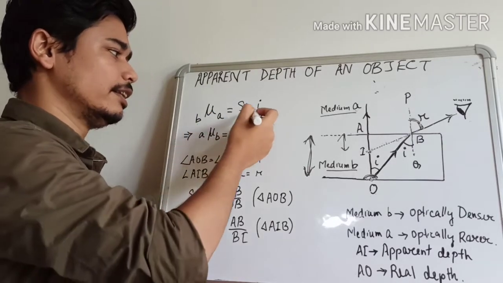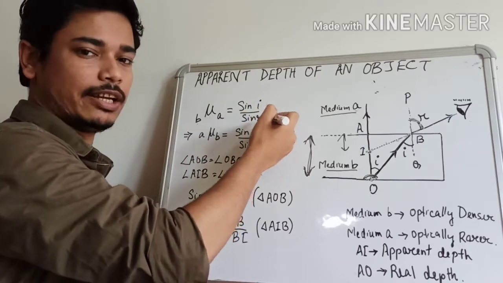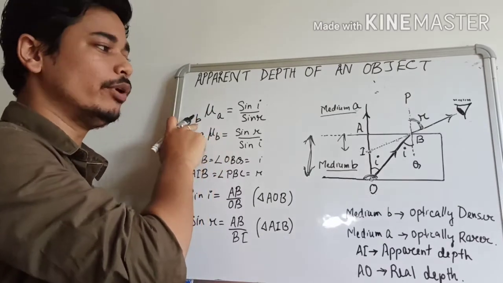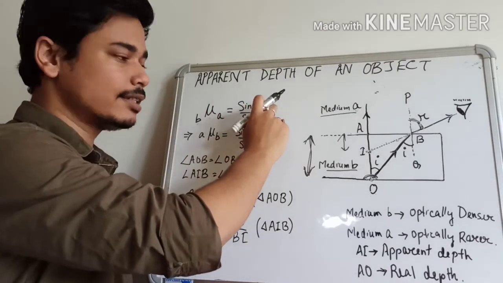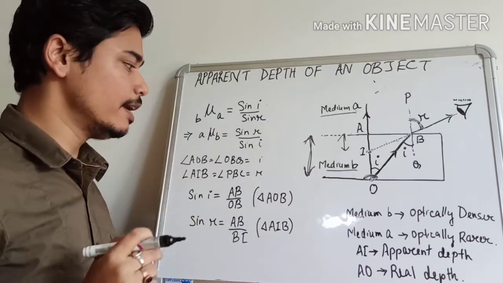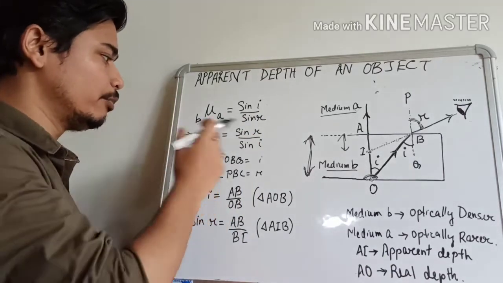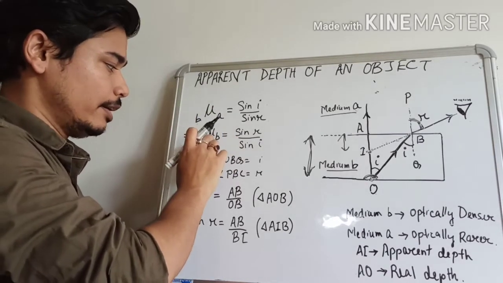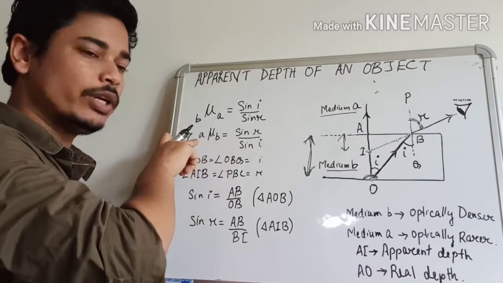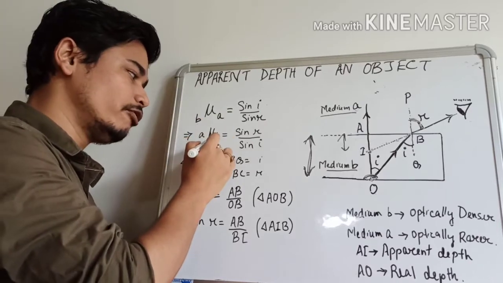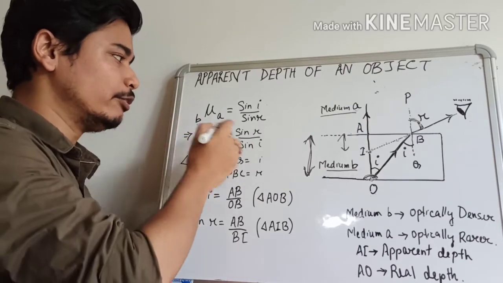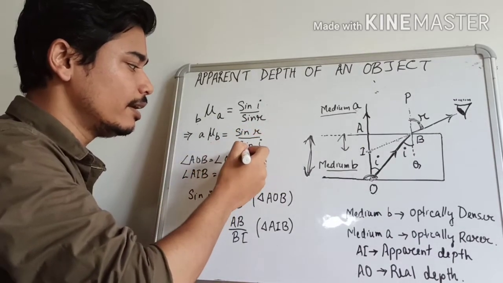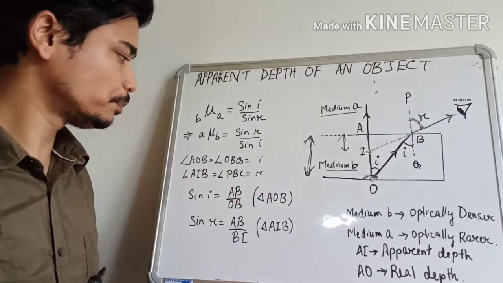We have written here the ratio of the sine of the angle of incidence to the sine of the angle of refraction. So the refractive index of medium A with respect to medium B will be equal to the sine of the angle of incidence to the sine of the angle of refraction. Now if we reciprocate the direction, then what will happen? We take the reciprocal of this. That means this will become the refractive index of B with respect to A. This is the refractive index of medium B with respect to medium A. That will be equal to, just reciprocate this, so this will become sine R divided by sine I.